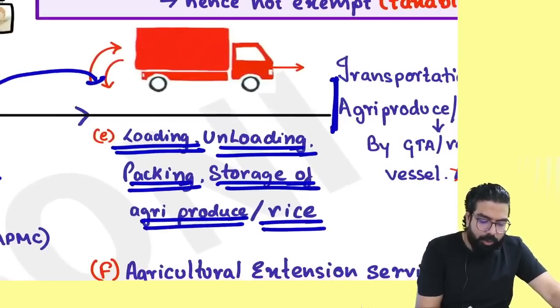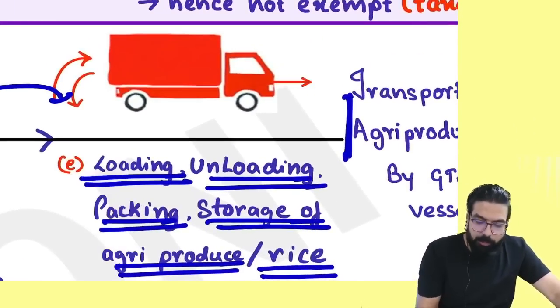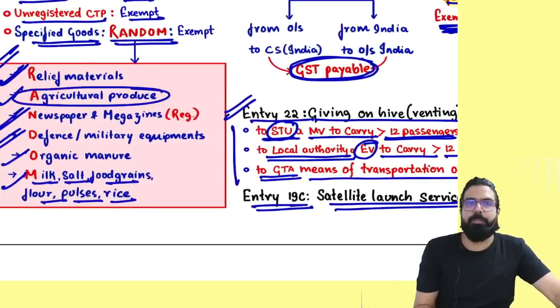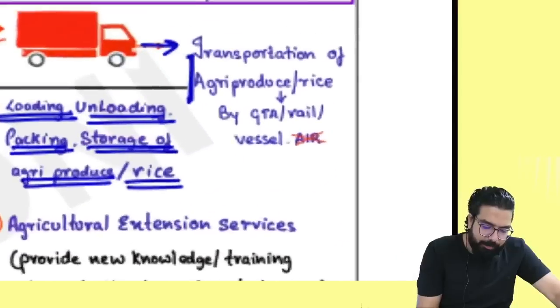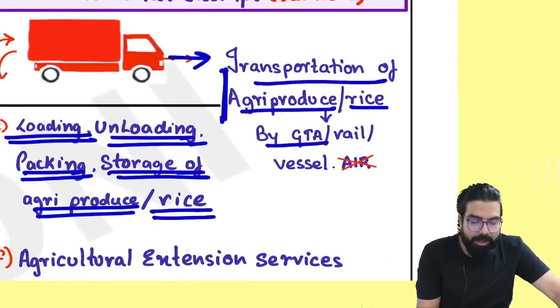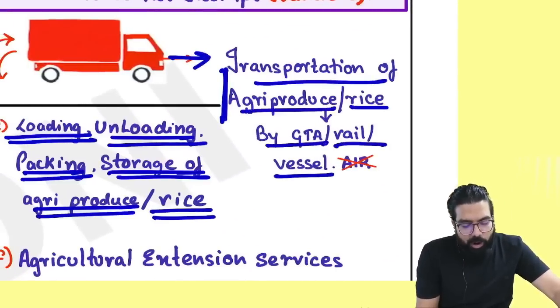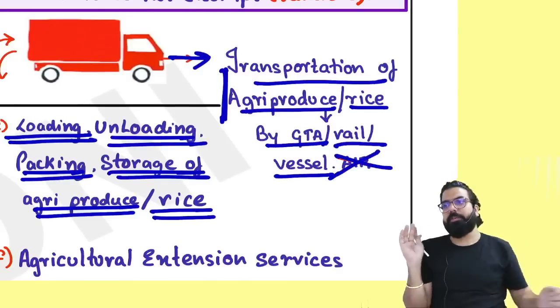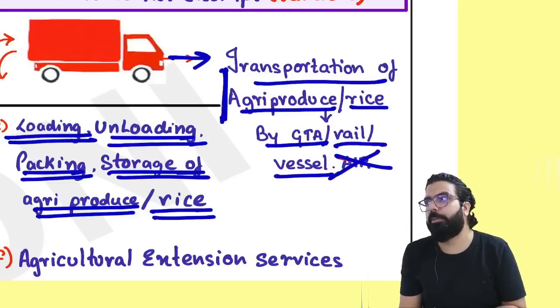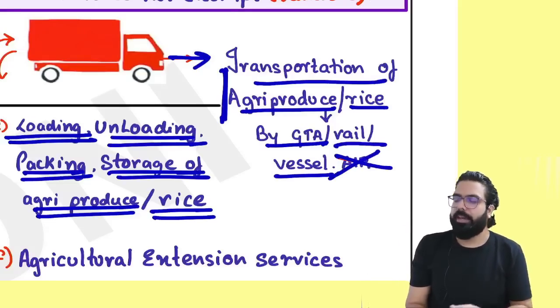Sir, after the loading, unloading is done, now they will be transported. Sir, I already told you, transportation of agricultural produce is always exempted. Transportation of agricultural produce or rice can be by road, rail or vessel. It will always be exempted, but air is not exempt. Can I go ahead, everyone? Through air, if you are transporting agricultural produce or rice, it is always taxable.